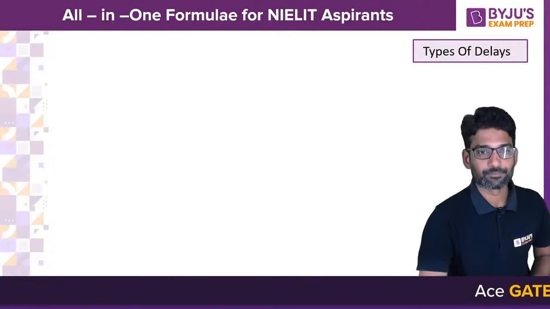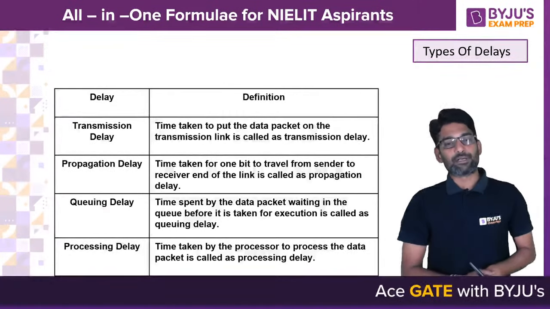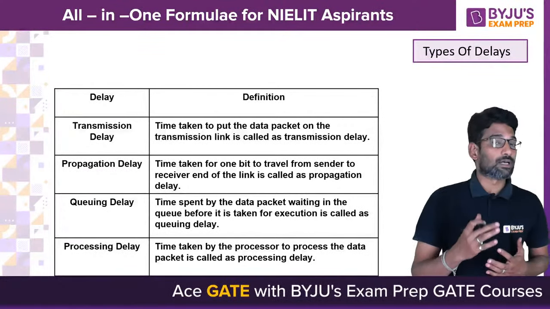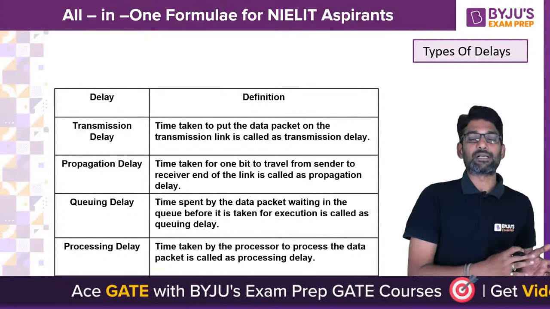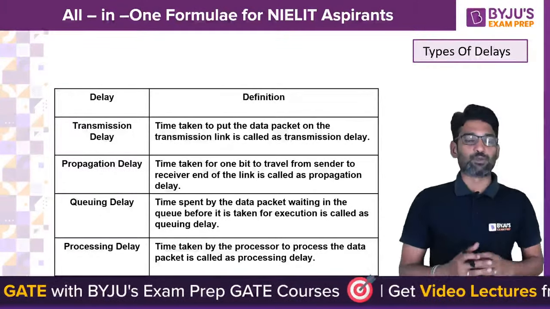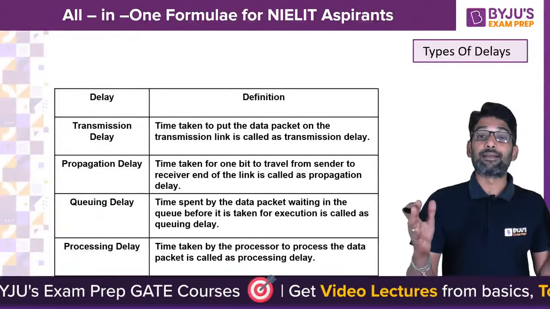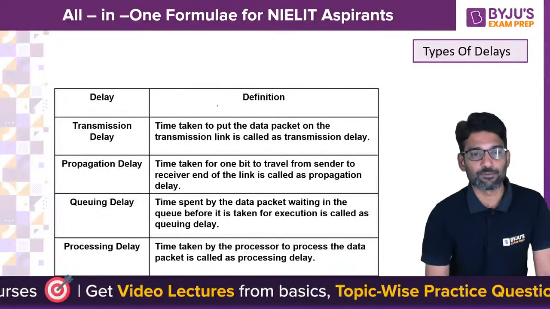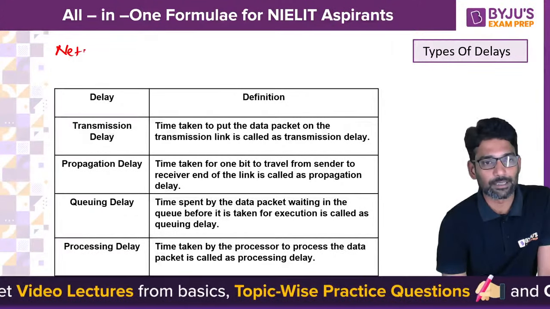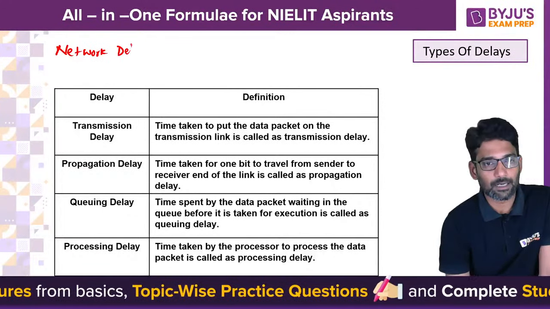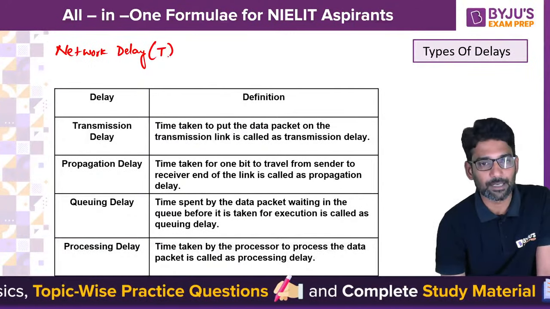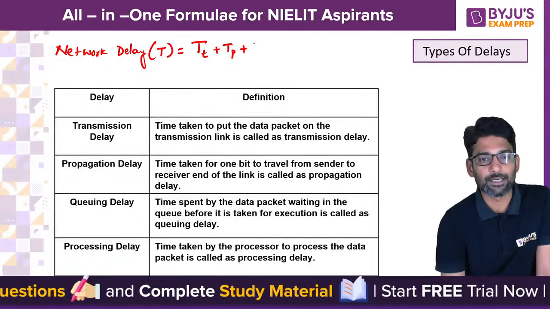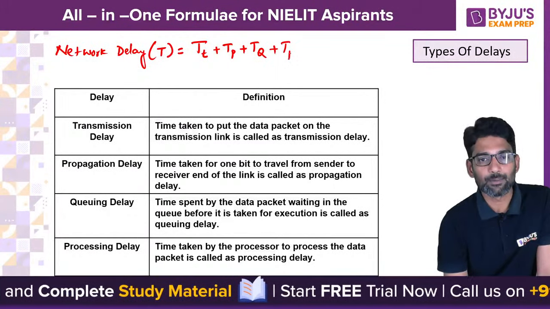And then in the computer networks, you have to first remember and learn what are different types of delays. To send data from one node to another node, the total time taken is what we say network delay. That network delay is comprising of 4 types of delays. If I take the network delay as T, let's say capital T, this is summation of transmission delay, propagation delay, queuing delay and processing delay.